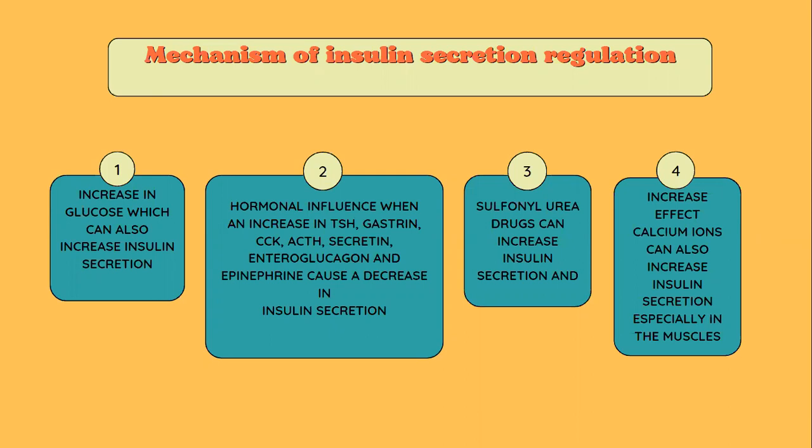And how is the mechanism of insulin secretion regulated? The first is an increase in glucose, which can also increase insulin secretion. The second, hormonal influence: an increase in TSH, gastrin, CCK, ACTH, secretin, enteroglucagon, and epinephrine cause a decrease in insulin secretion. And the third, sulfonylurea drugs can increase insulin secretion. And the fourth, an increase in calcium ions can also increase insulin secretion, especially in the muscles.